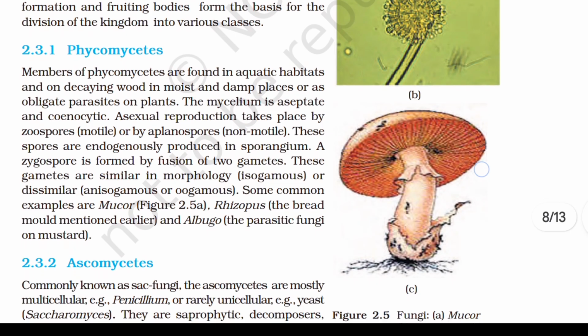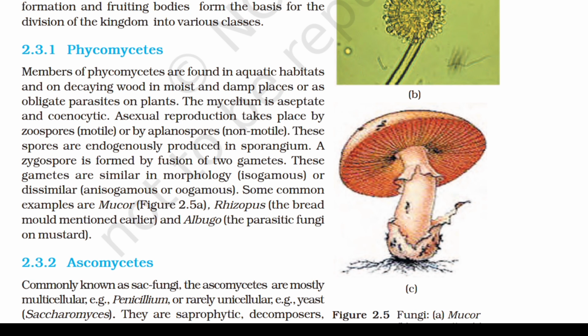2.3.1 Phycomycetes. Members of Phycomycetes are found in aquatic habitats and on decaying wood in moist and damp places or as obligate parasites on plants. The mycelium is aseptate and cenocytic. Asexual reproduction takes place by zoospores or by aplanospores. These spores are endogenously produced in sporangium.